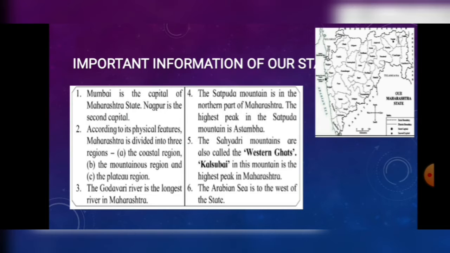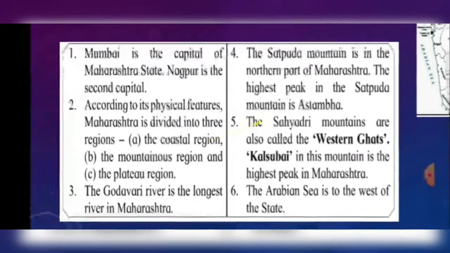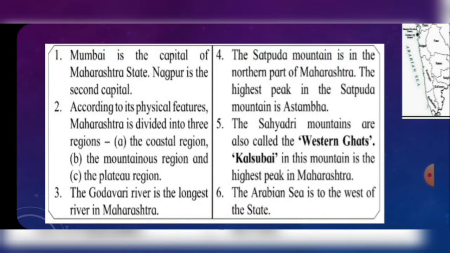Number 1. Mumbai is the capital of Maharashtra state. Nagpur is the second capital. Number 2. According to its physical features, Maharashtra is divided into three regions: A. The coastal region, B. The mountainous region, and C. The plateau region. Number 3. The Godavari river is the longest river in Maharashtra.